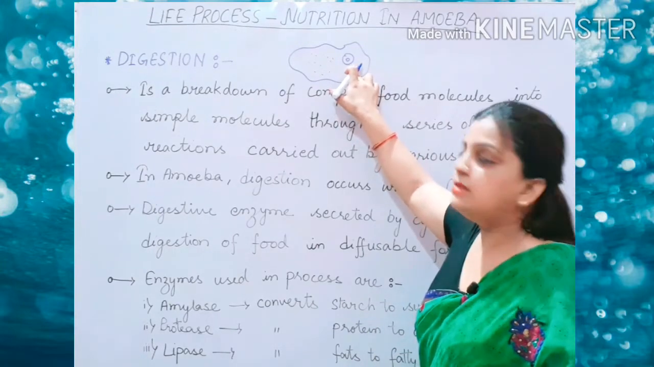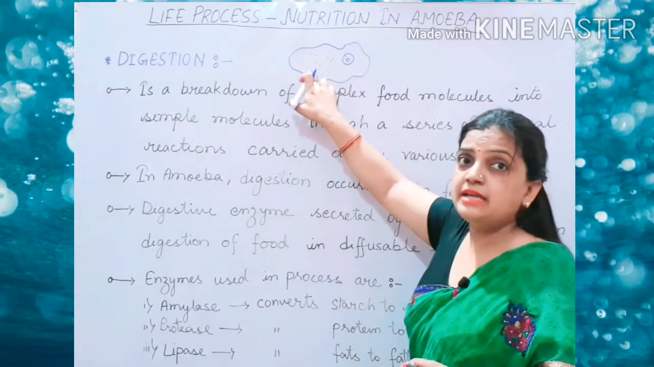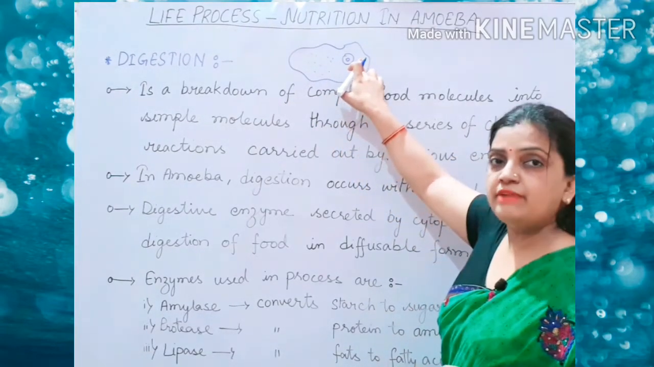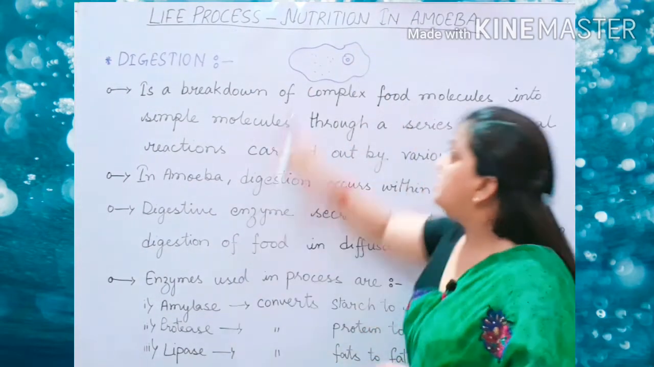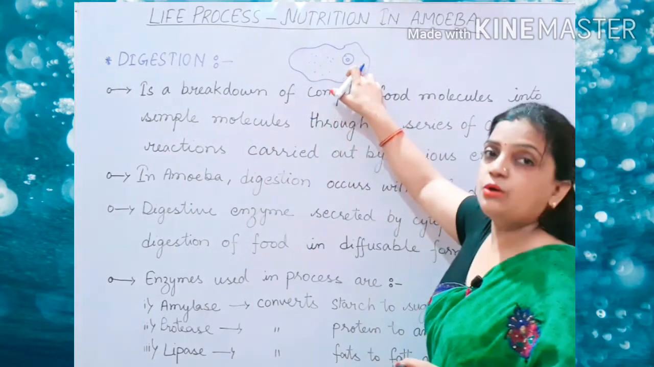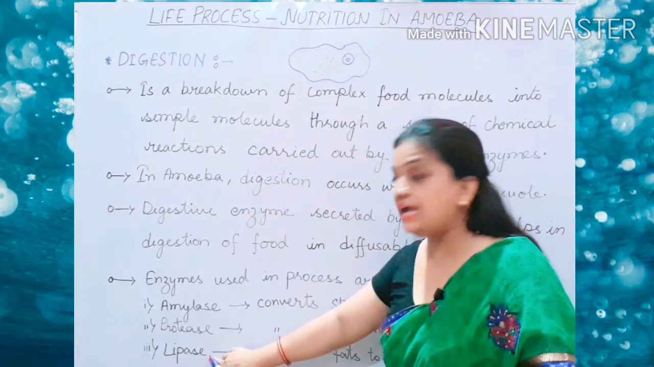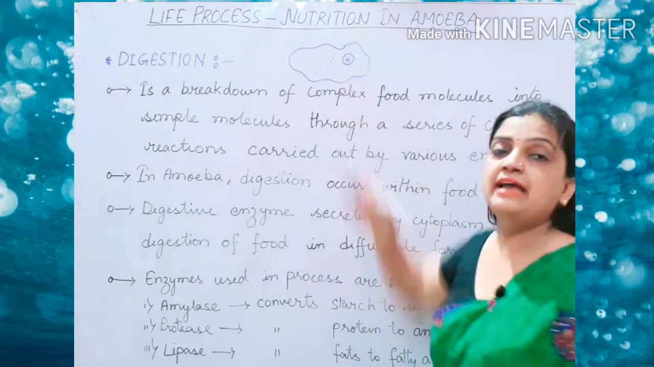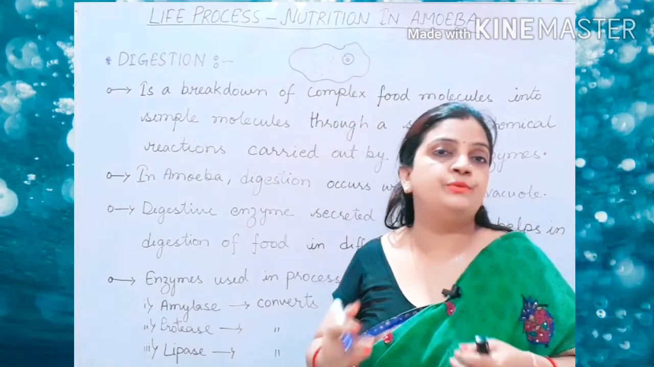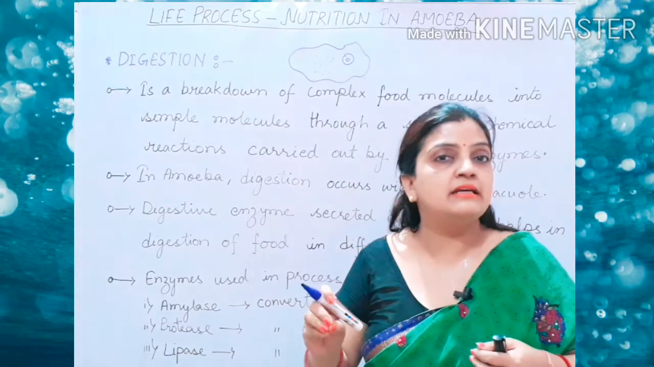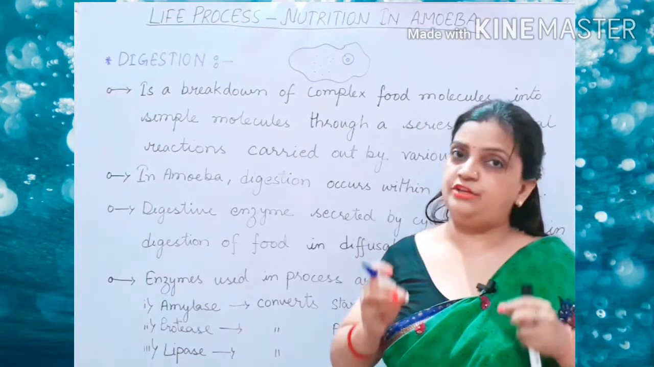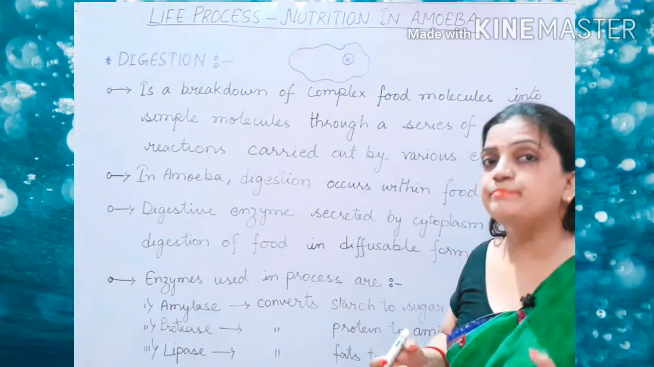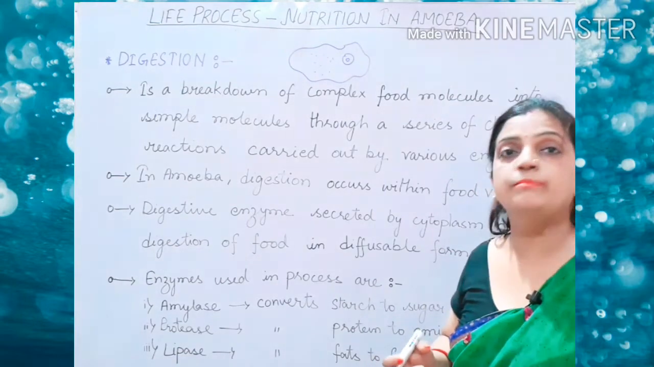Then what will happen? The amylase enzyme present inside the cytoplasm will act on the food vacuole. The protease enzyme present in the cytoplasm will act on the food vacuole. The lipase present in the cytoplasm will act on the food vacuole, and they will break the complex food particles into simple food particles within the food vacuole, inside the food vacuole itself. Now, what are the simple things which are broken down from the complex food particles?